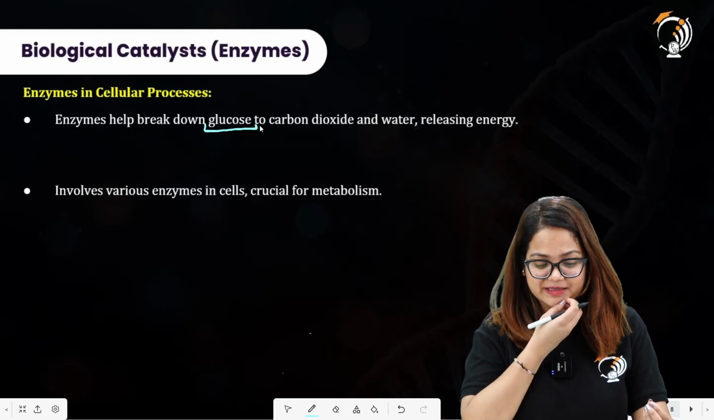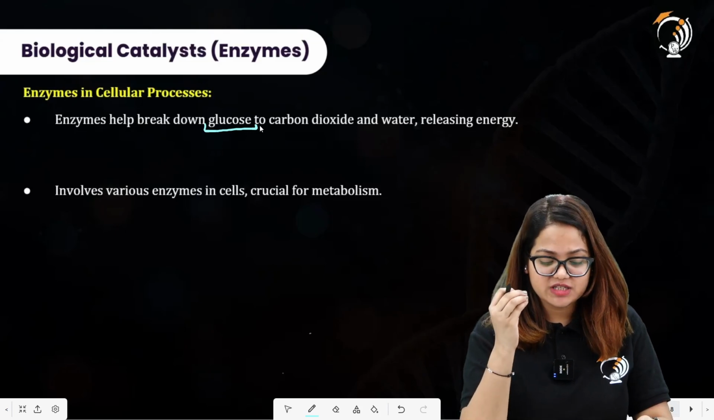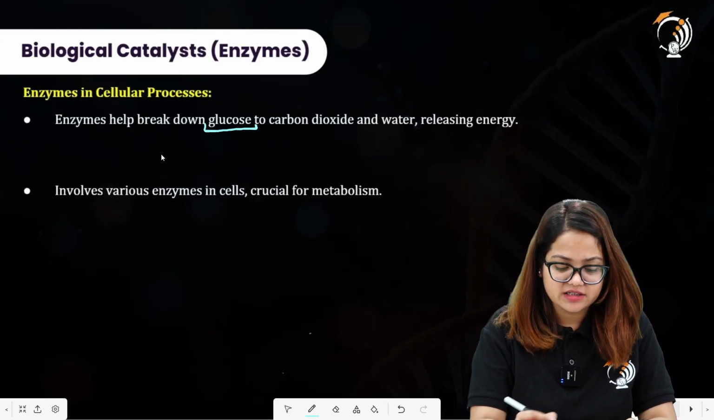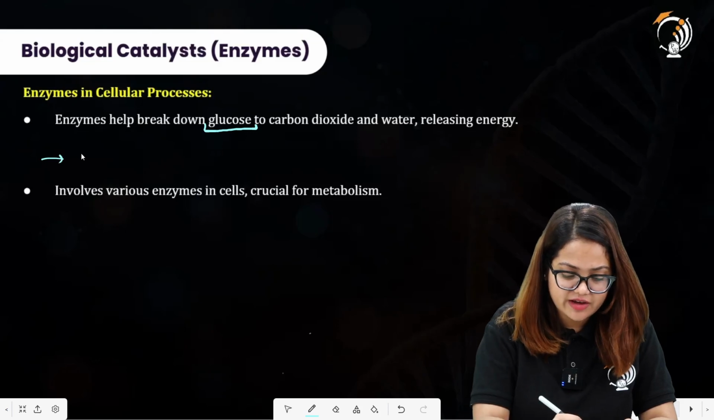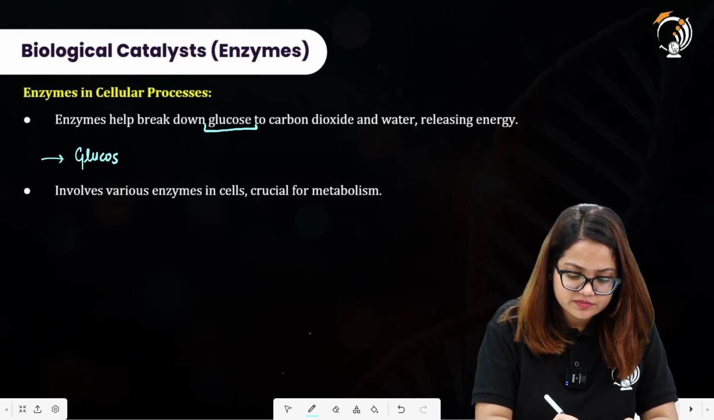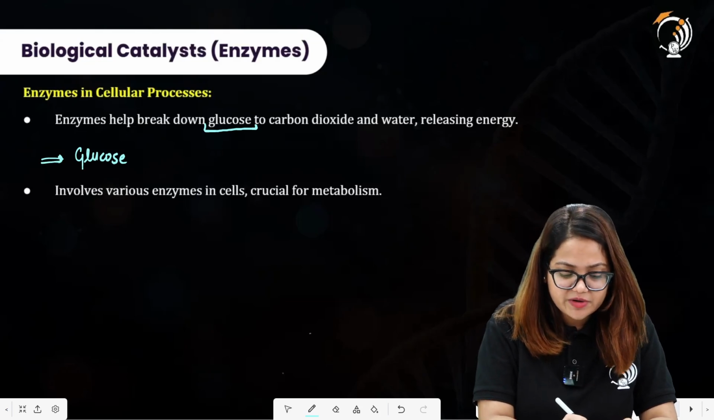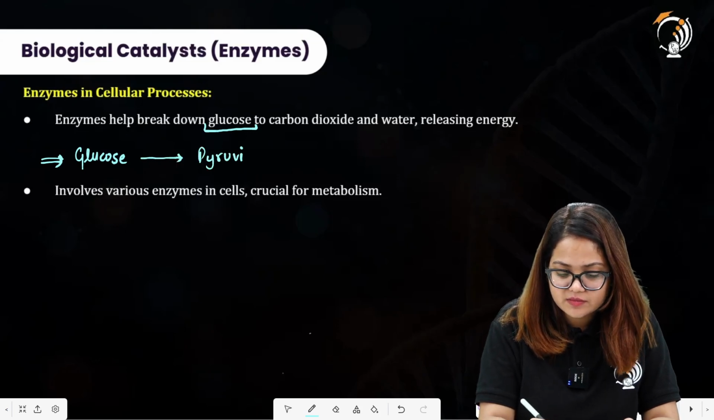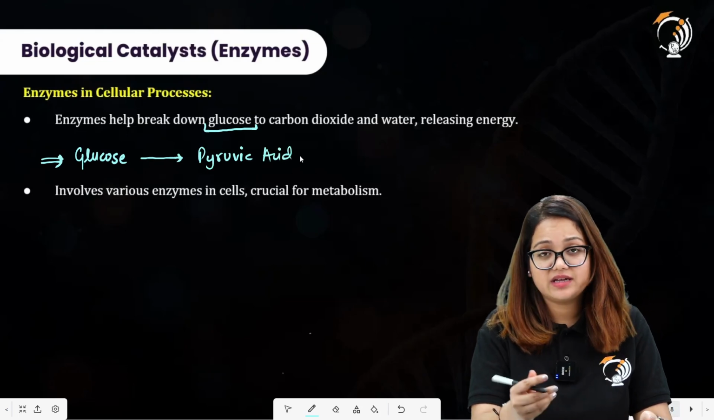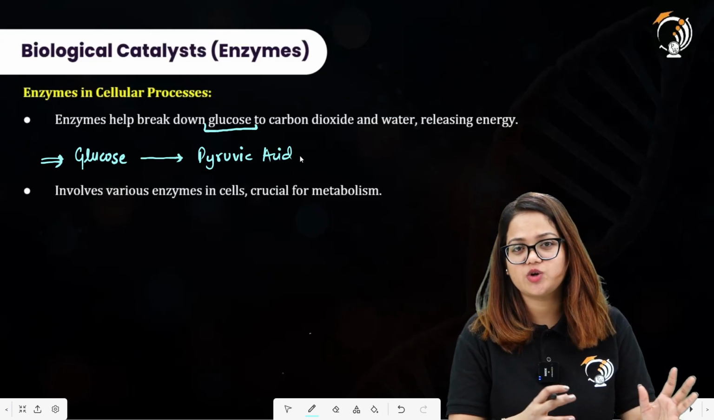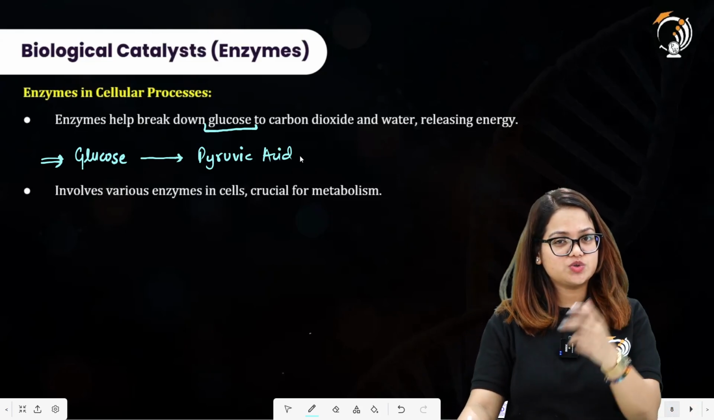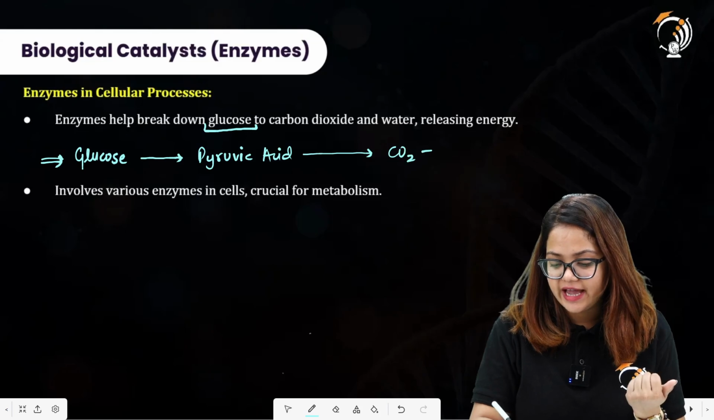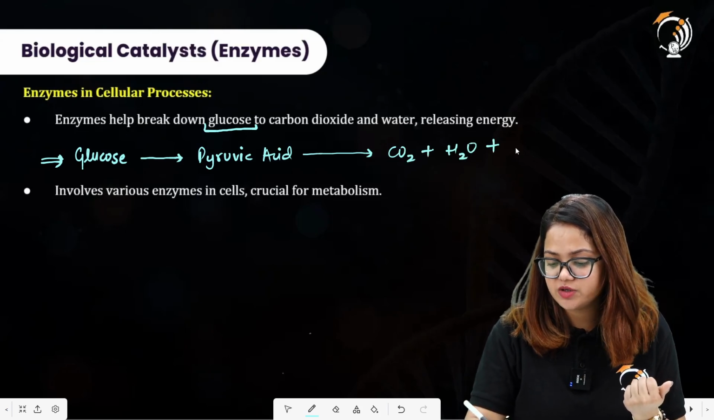All right. Since you can also see that the glucose is converted into carbon dioxide and water, let me make you understand it in a better way. If glucose is there, glucose will be converted into pyruvic acid. Just to make you understand where these enzymes come into consideration whenever we are talking about the conversion of glucose into carbon dioxide and water. The pyruvic acid is then converted into carbon dioxide and water, and a lot of energy is released.